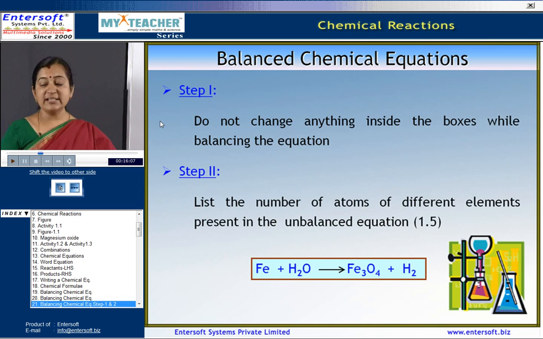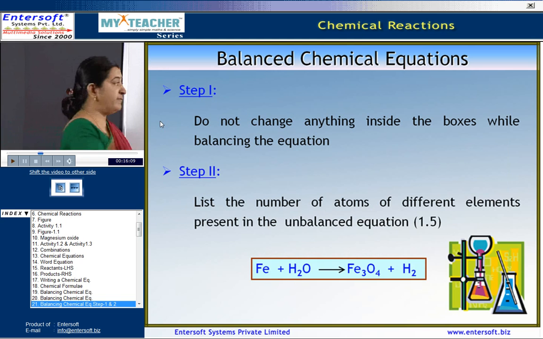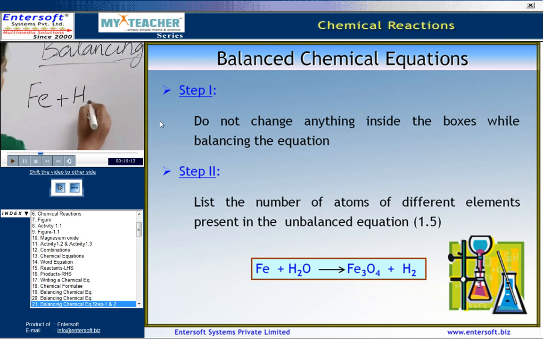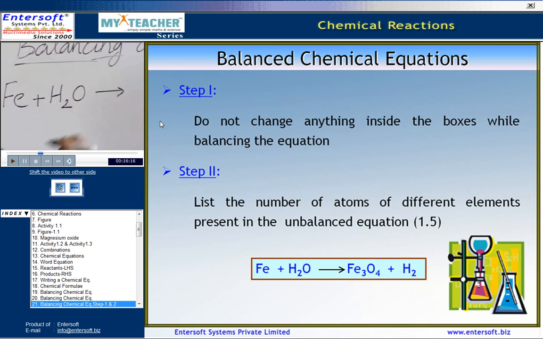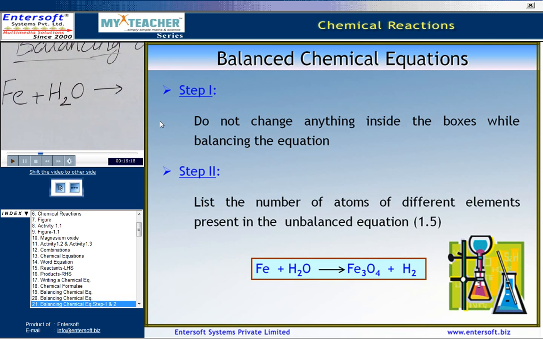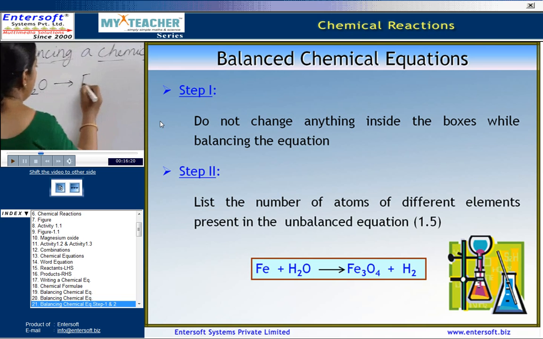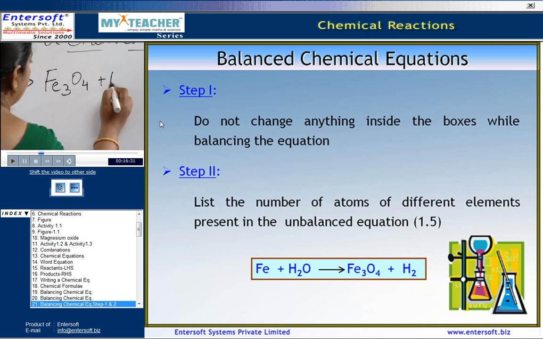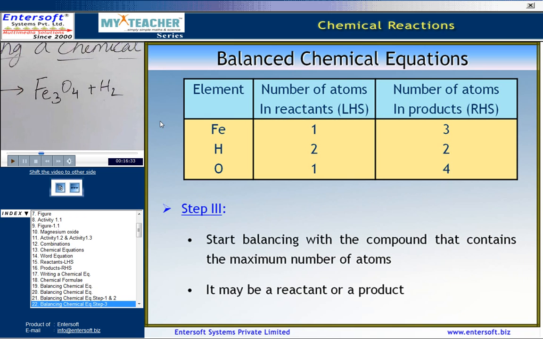Okay, now let us balance another equation. Here we consider iron, that is Fe plus H2O, which gives rise to Fe3O4 plus H2. Now, again let us try to balance this by writing their numbers.